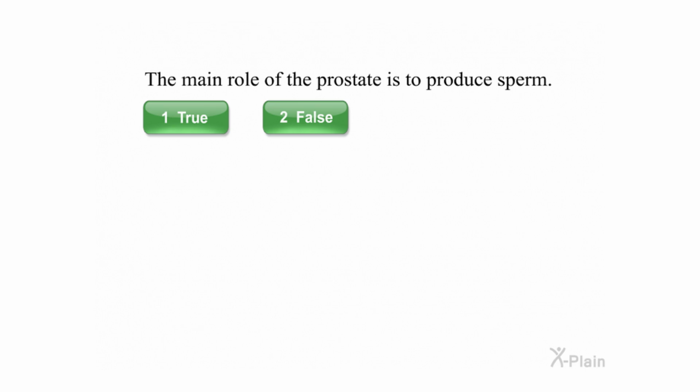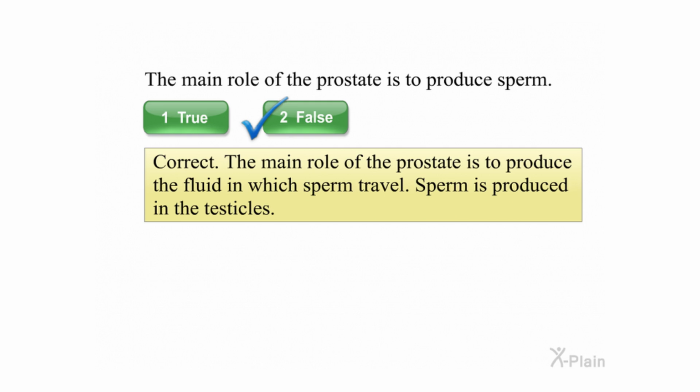Select true or false. Correct. The main role of the prostate is to produce the fluid in which sperm travel. Sperm is produced in the testicles.